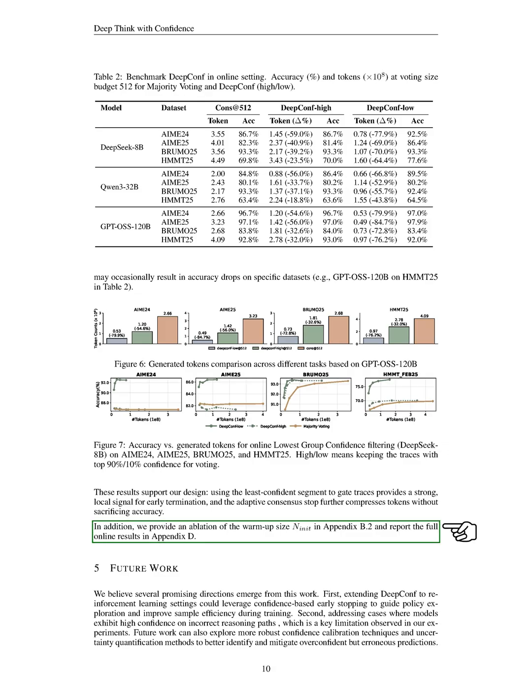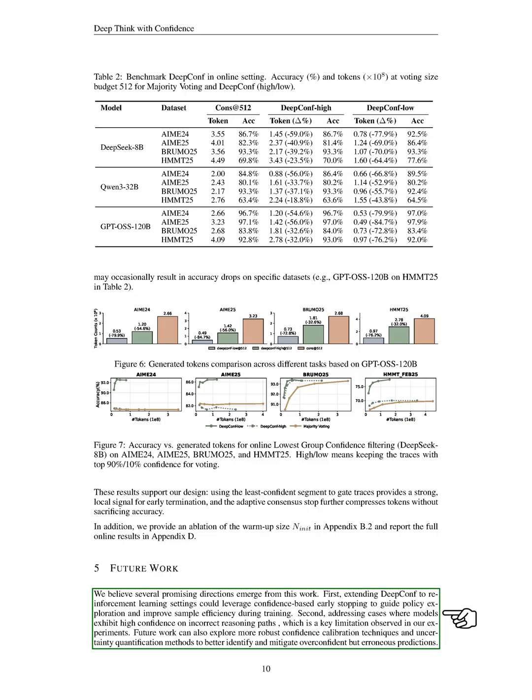Section: Future Work. In this section, we see several promising directions for future work. First, we can extend DeepConf to reinforcement learning environments, using confidence-based early stopping to enhance policy exploration and improve training efficiency. Second, we need to tackle situations where models show high confidence in incorrect reasoning, which we identified as a significant limitation in our experiments.